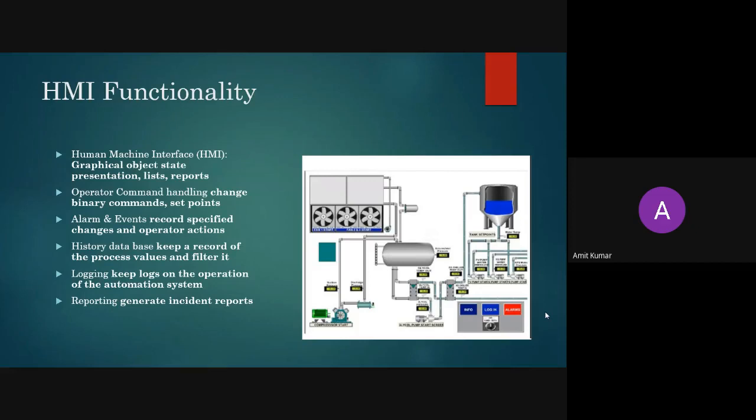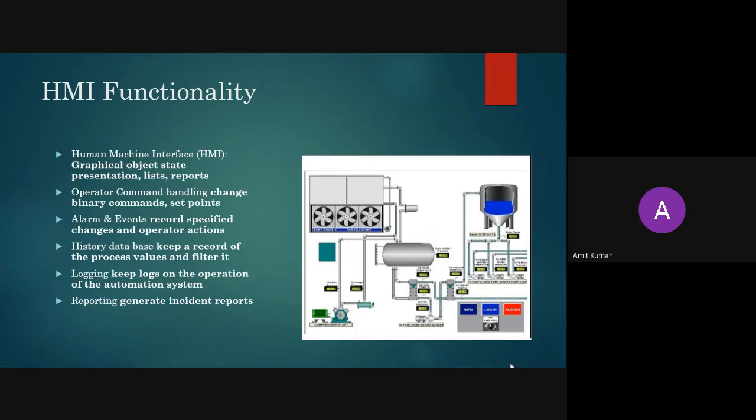Here at the bottom we have a pump, and at the top we have different fans and a tank. We have alarms, login, info, and different monitoring values represented in text boxes. This kind of screen is known as graphical object state presentation.